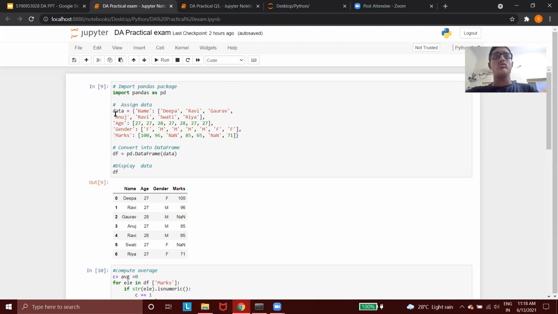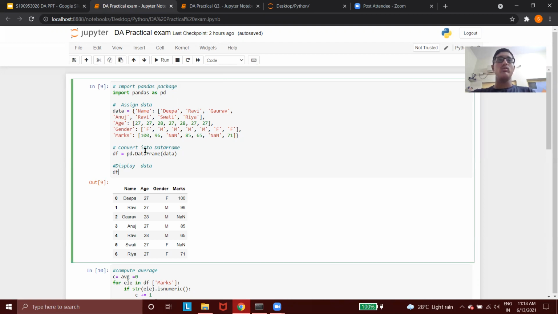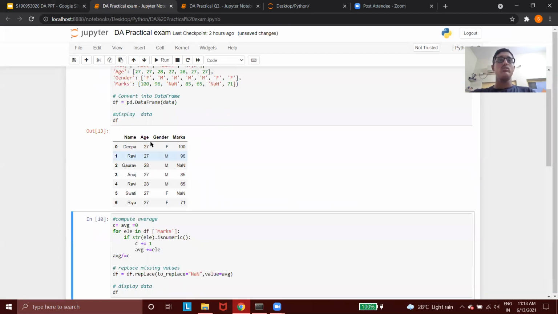So let's start. This is the raw data given to me, in which these are the names, this is the age of those students, gender and marks. Now to convert this data into a readable format that is easy to understand, we use the df function, that is DataFrame, which converts this data into a tabular format. So let's see. As you can see over here, we get this data in a tabular format, and this is easy to understand now.